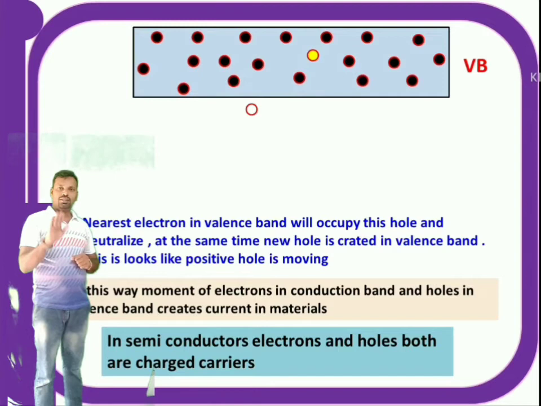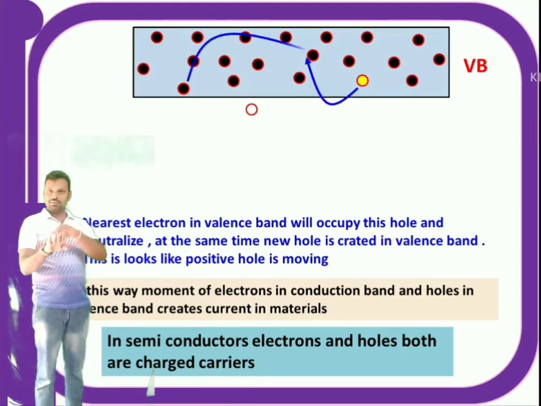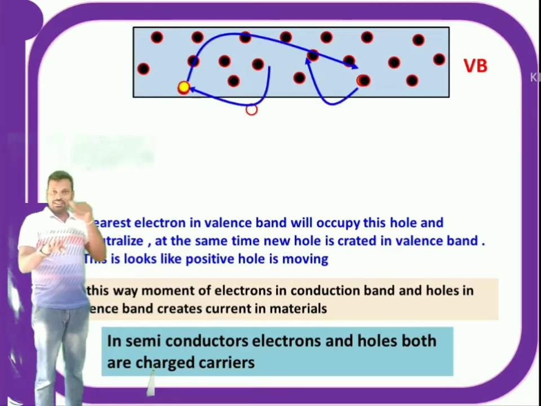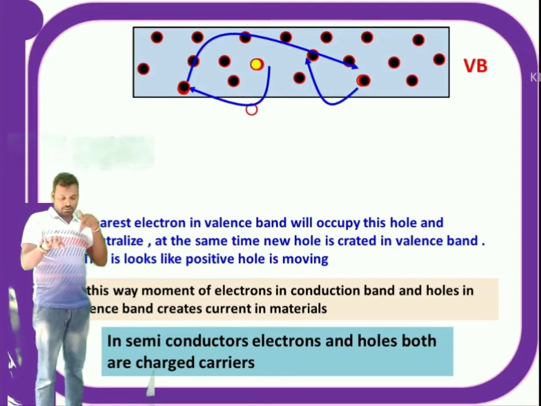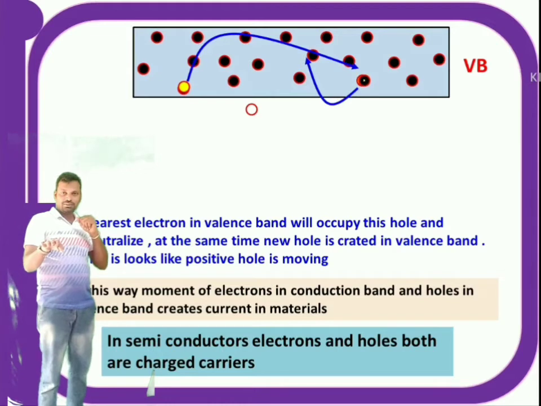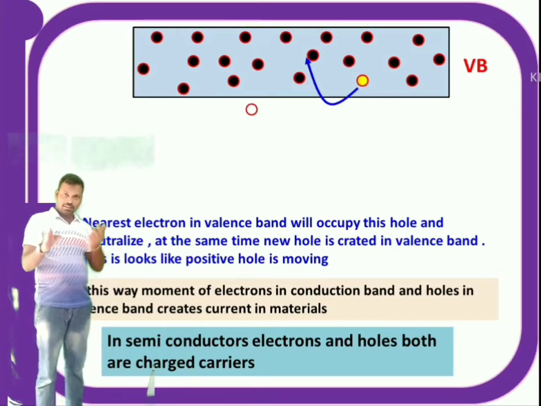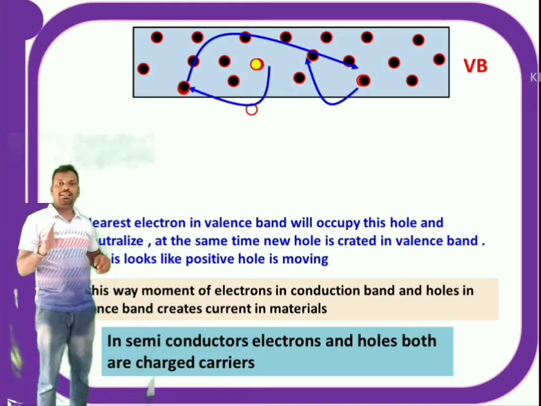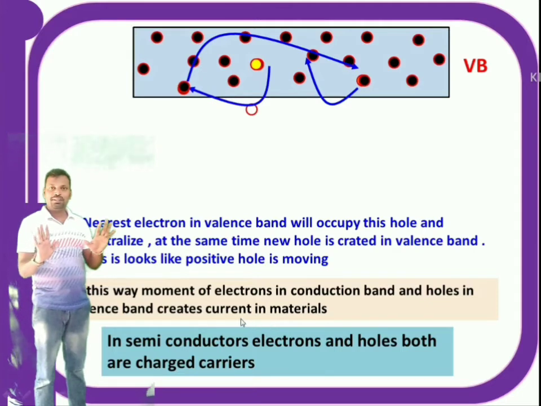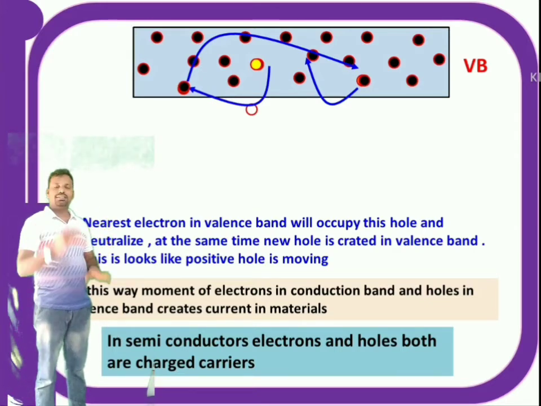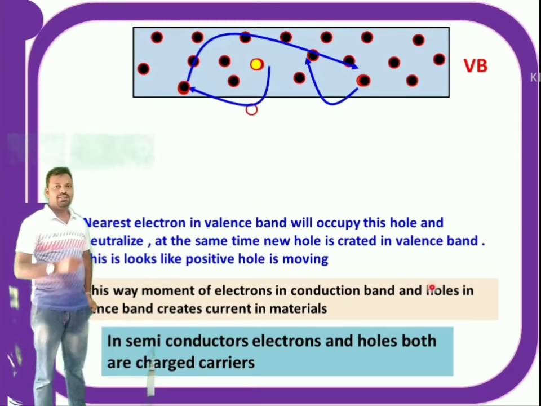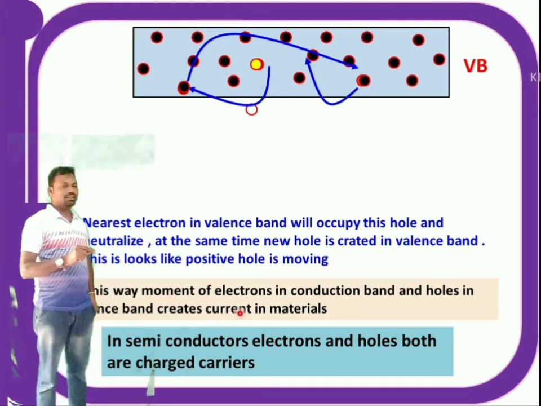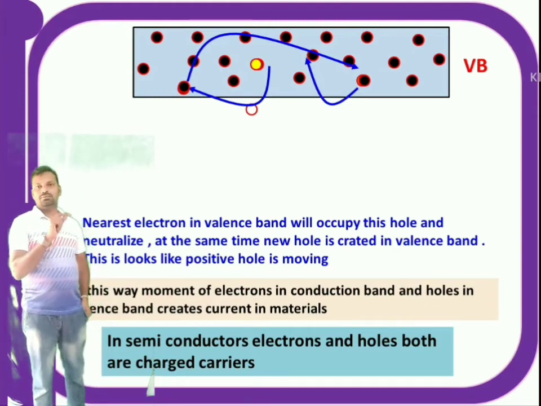Similarly, one hole is there. Now the nearest electron jumps into this hole, now this is neutralized, now this hole is cancelled, but that electron, where it is coming from, there it creates a new hole. In this way, in the valence band, the hole starts moving from one place to another place. Actually here the hole is not moving, but an electron is jumping into this hole so that it is creating a new hole. In this way, we feel that the hole is moving in the valence band and electrons are moving in the conduction band.